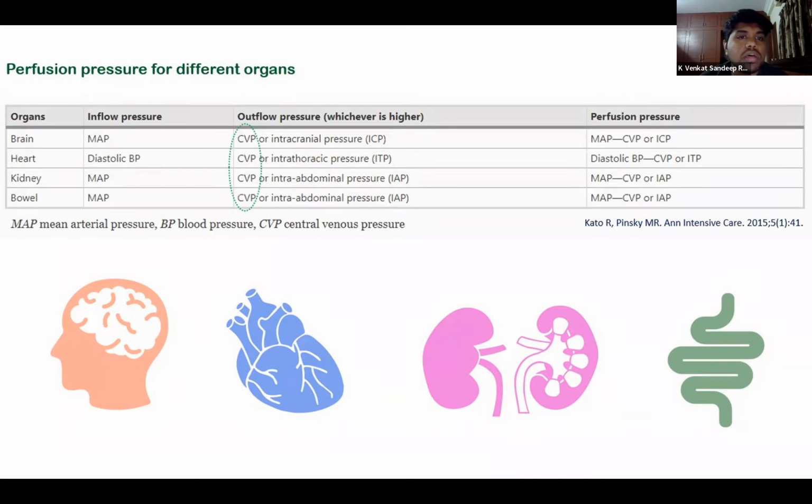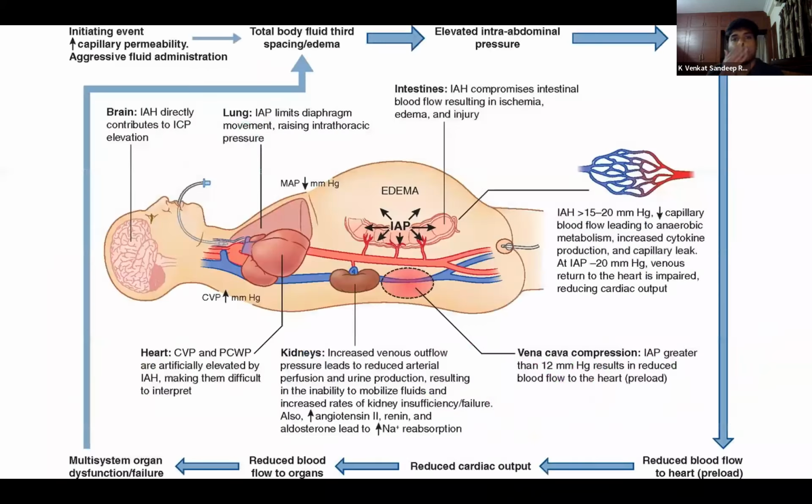The same applies for the kidneys and other organs as well. The perfusion pressure depends on the mean arterial pressure and the intra-abdominal pressure. As you can see in this picture, because of any raised intra-abdominal pressure, there is kinking of the vena cava. The kinking of the vena cava will decrease the cardiac input, and thus it will decrease the cardiac output, thus decreasing the mean arterial pressure. In this way, the perfusion pressure is decreased.